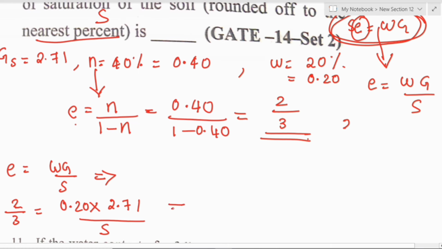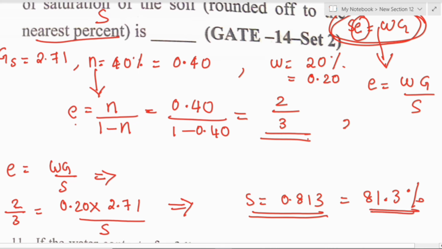After substituting everything, we get 0.813 as the degree of saturation. They have asked for the nearest percentage, so we get 81.3%. So this is the answer, 81.3.